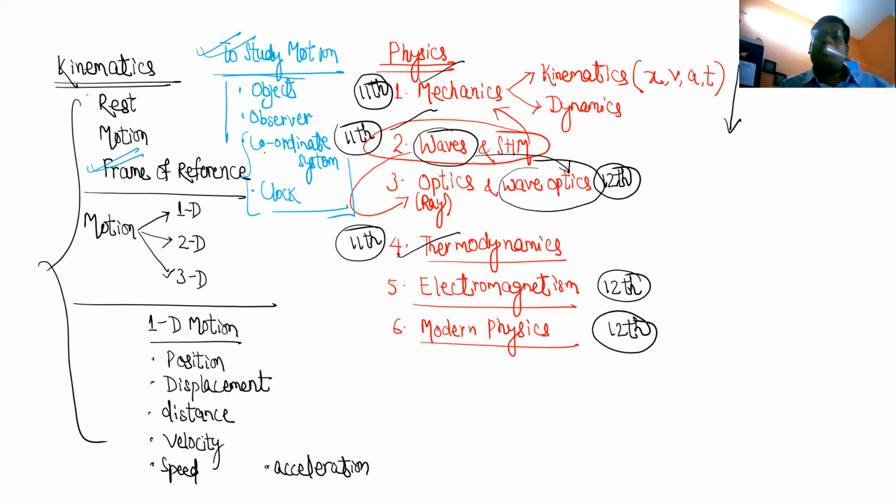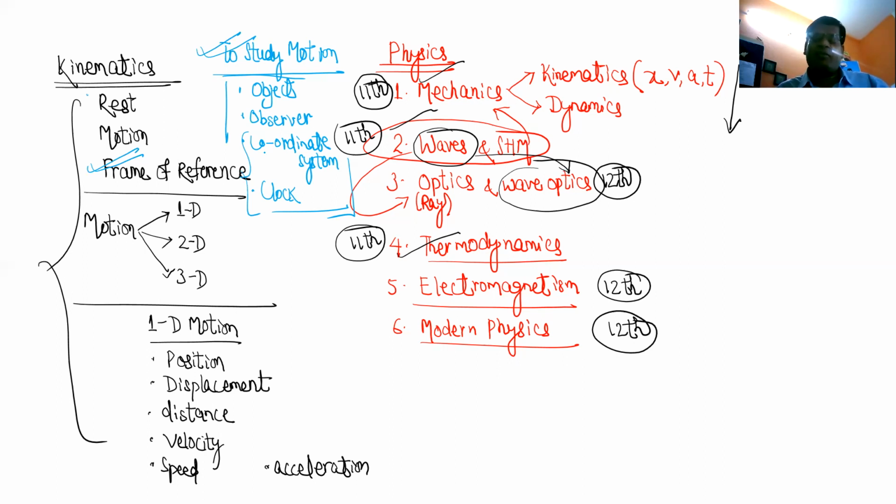Like, let's say there are two persons traveling in a train, person A and person B, and there is another person standing on the ground, person C. Now, person A and B are sitting in the train, right? So how does person A feel about B? Person A feels B is at rest because both of them are traveling in the train.